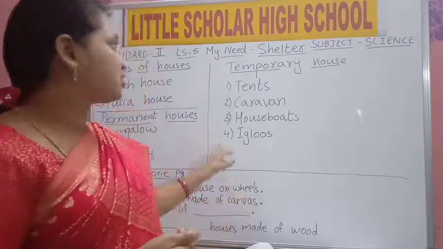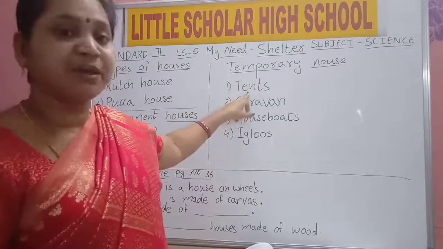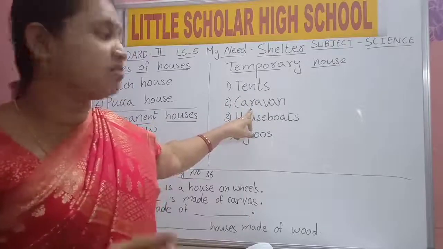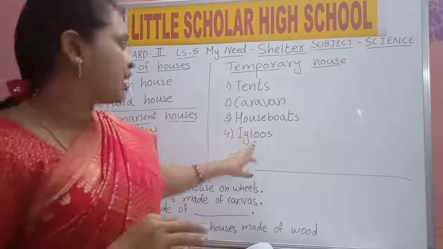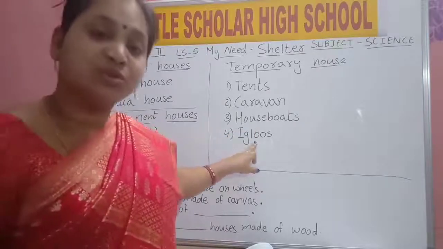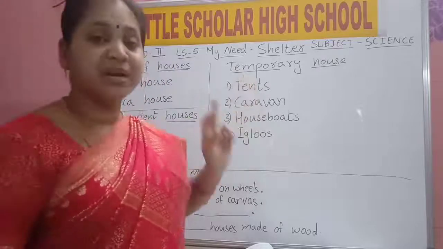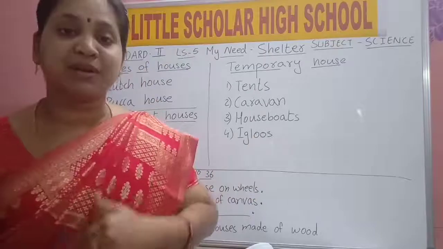So how many types of houses have we learned? Temporary houses: tents, made of canvas cloth. Caravans means house on wheels. Houseboats, where they will move in lakes. Igloos, house made of snow. So these four are what? Temporary houses. Temporary houses means they move from one place to another.